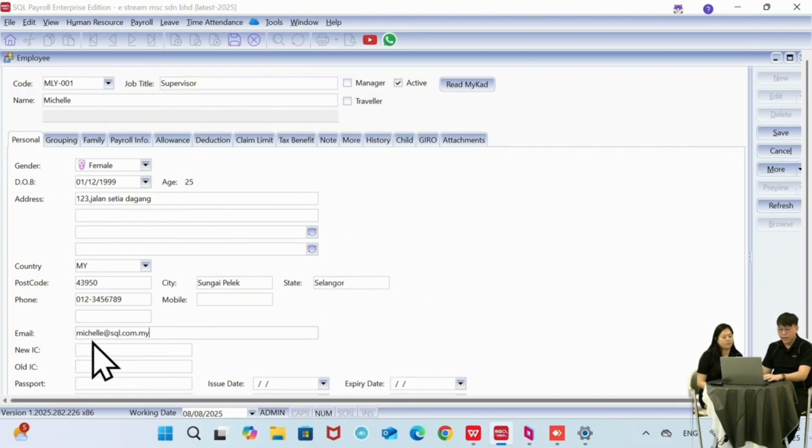Okay, so followed by the IC, passport if have. But the passport is necessary for the foreign worker. So you need to key in the passport number here.